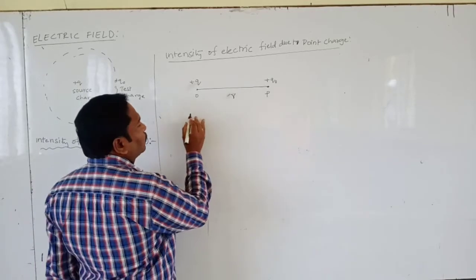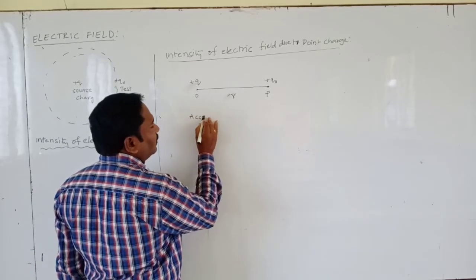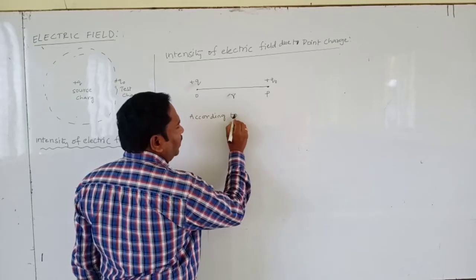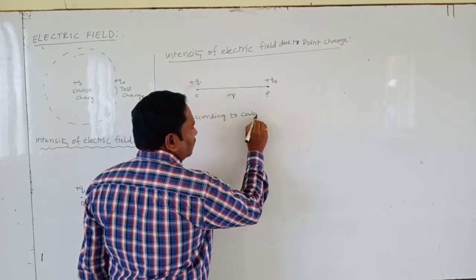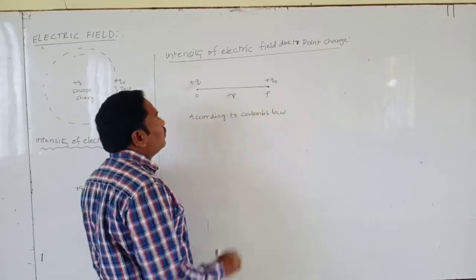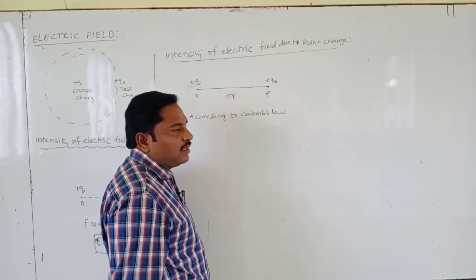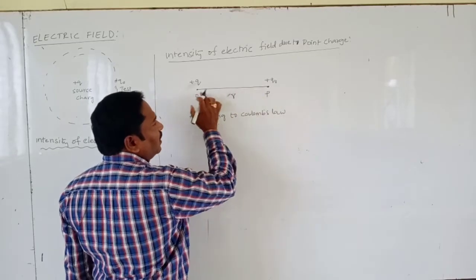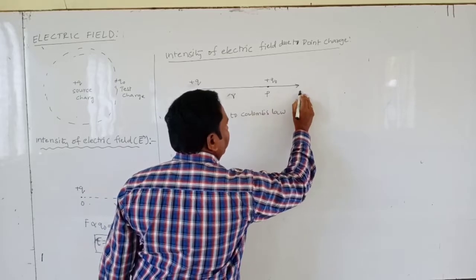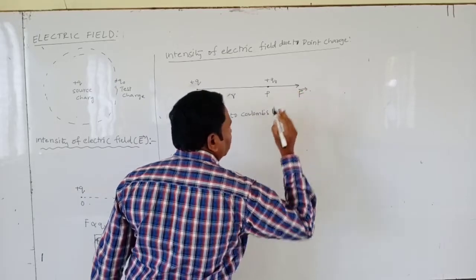Now according to Coulomb's law, both are plus charges, so the force is repulsion and the force is acting away from each other in this direction.